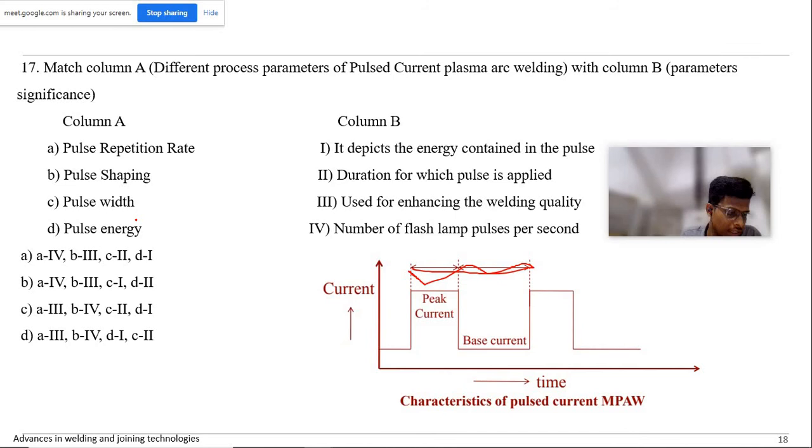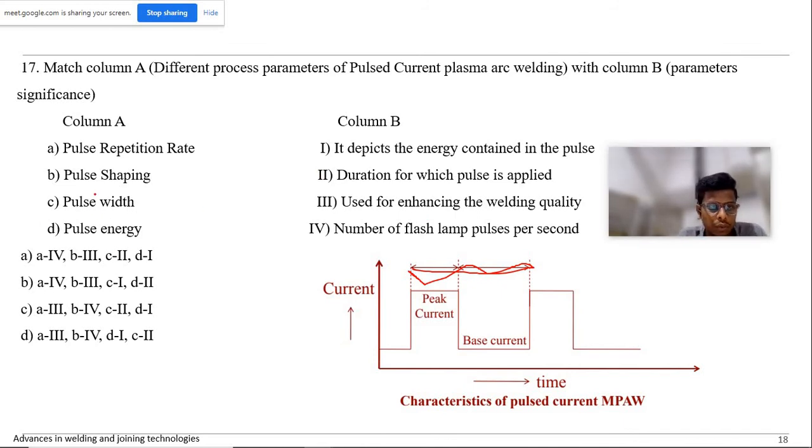You were telling me here, right? Let us check. Pulse width means this is the width, right? The duration for which the pulse is applied. At last, I think in some question, some third or fourth, I don't know exactly, there also I have discussed.